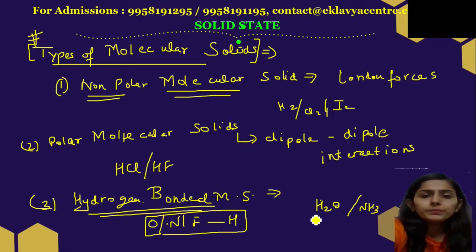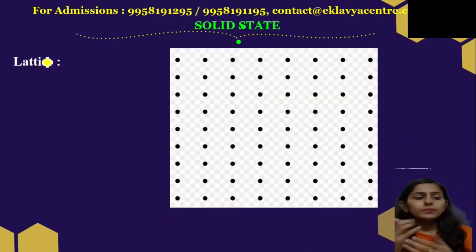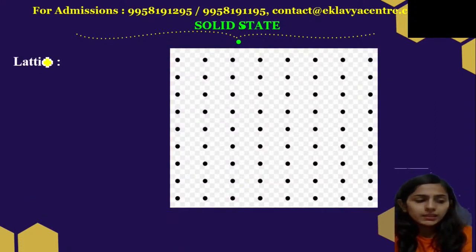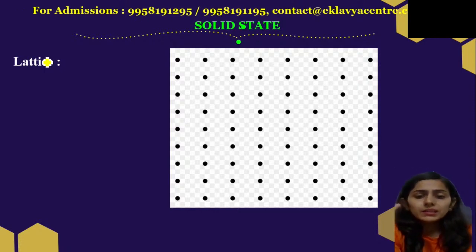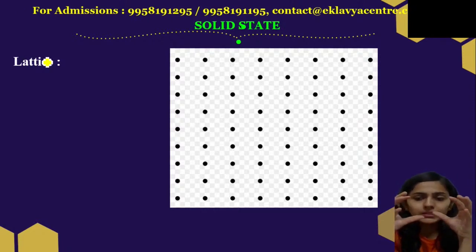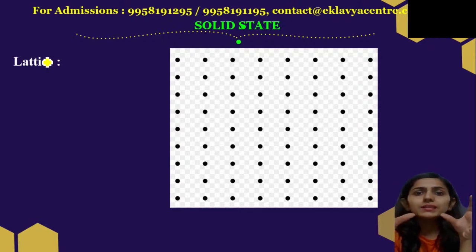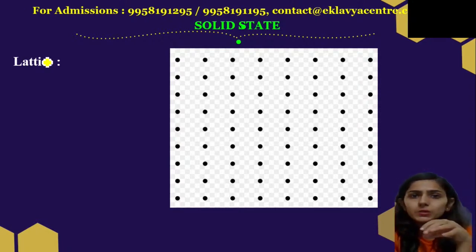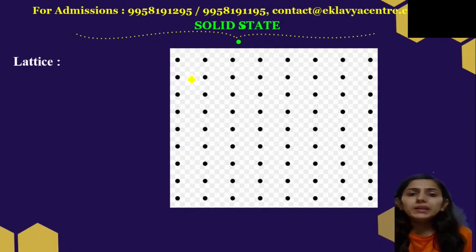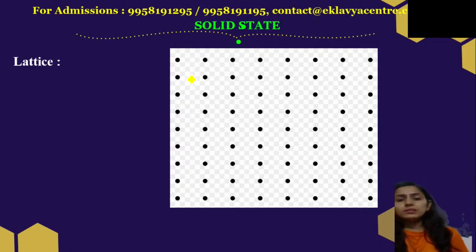Next we have lattice. So the next topic, after discussing the types of crystalline solid, is the lattice, the crystal lattice. What is a lattice? We know that the constituent particles are closely packed, right? And that packing is known as lattice. So basically lattice is a 3D arrangement of the constituent particles.